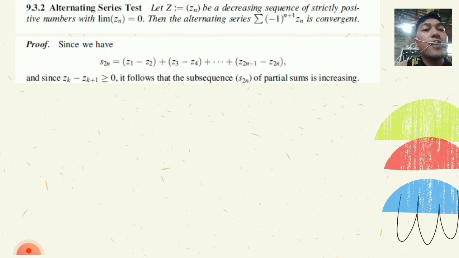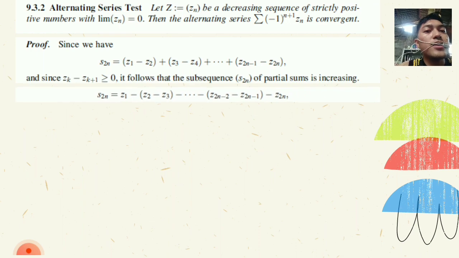Proof: since we have s sub 2n equals (z sub 1 minus z sub 2) plus (z sub 3 minus z sub 4) plus ... plus (z sub 2n-1 minus z sub 2n), and since z sub k minus z sub k+1 is greater than or equal to 0, it follows that the subsequence of partial sums s sub 2n is increasing.